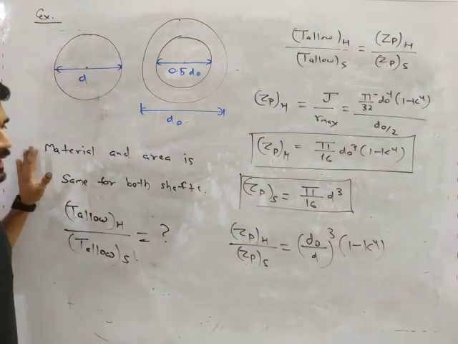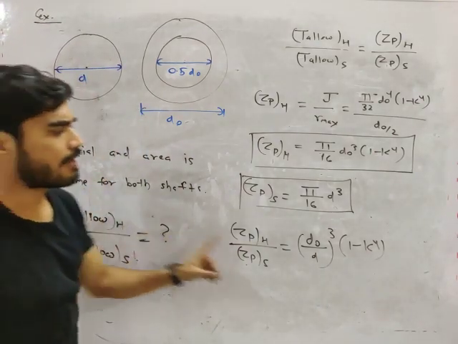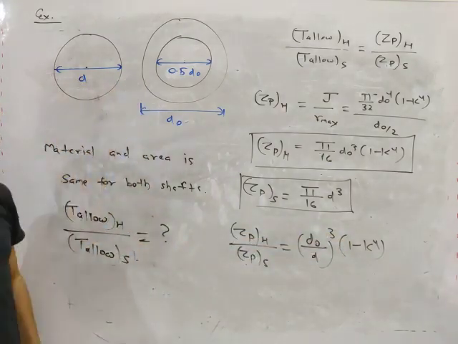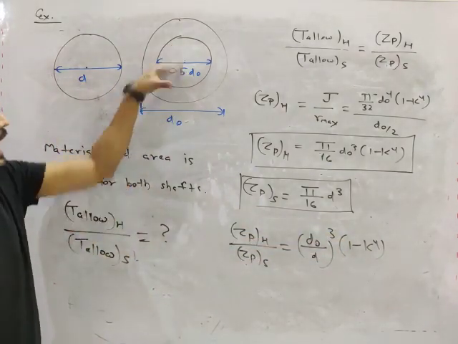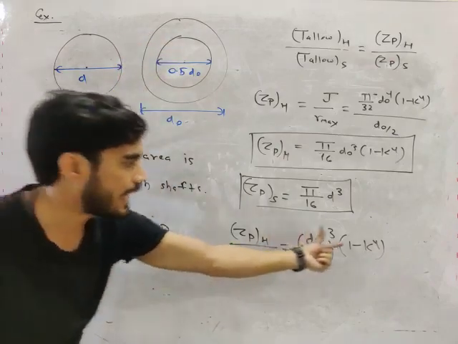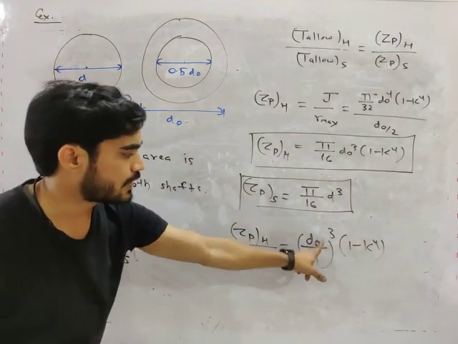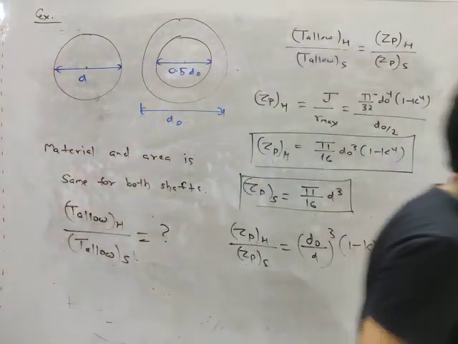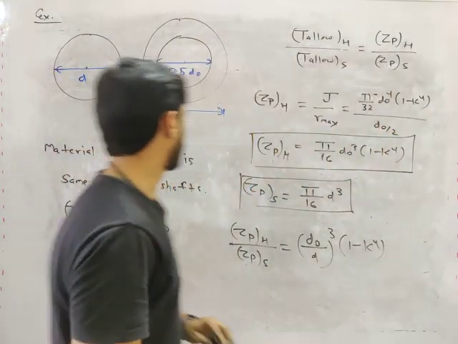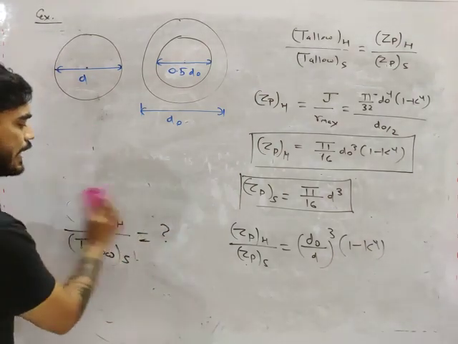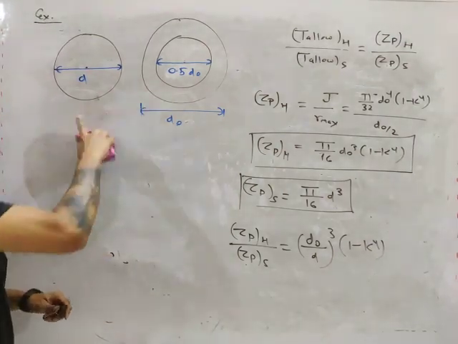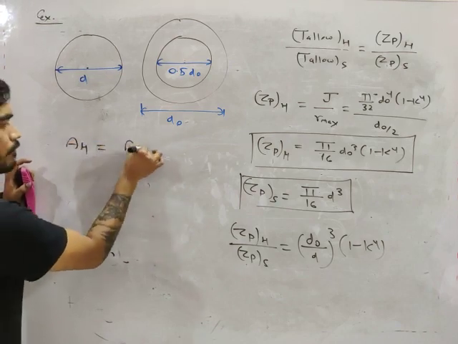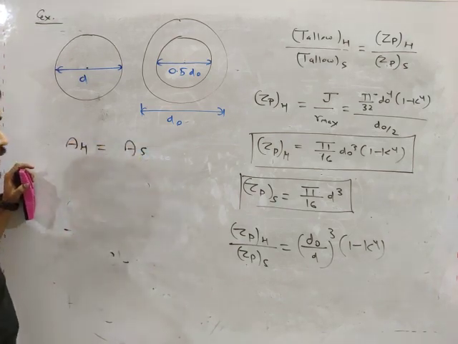You are getting this? Now my friend, we know the value of k. What is k? K is d inner by d outer, so it is 0.5 in our example. But we don't know the value of d outer by d. And how will you get d outer by d, my friend? You will get it by equating the area. You know that area of both the shafts is the same. So area of hollow shaft is equal to area of solid shaft.